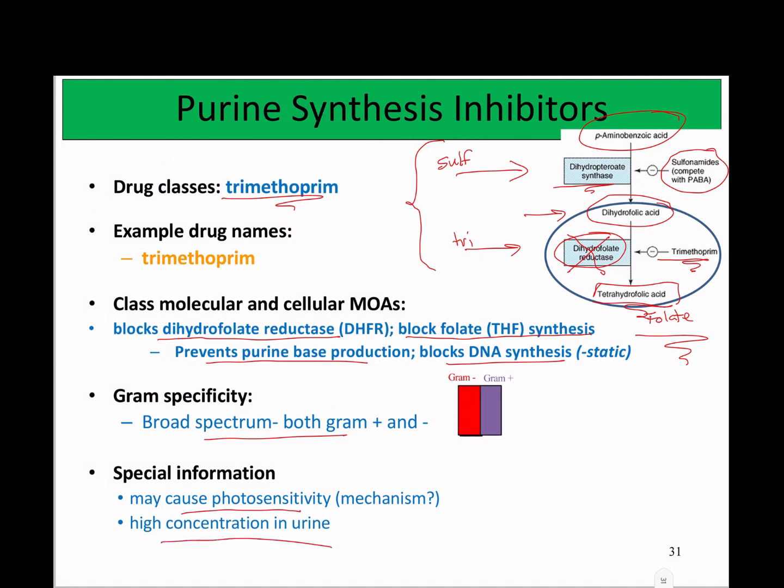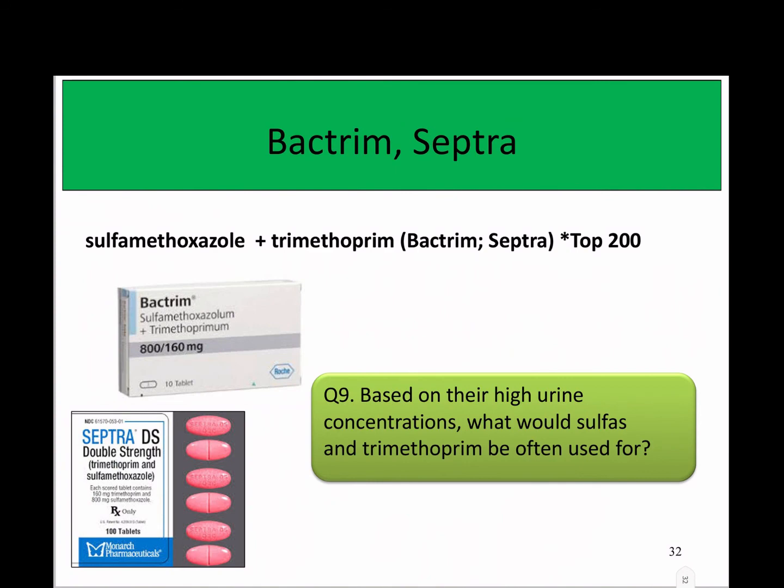The sulfa drugs also had high concentration in urine. So now we have two synergistic drugs that are concentrating in the urine, and that's going to be a great combination for treating urinary tract infections. That's what you're normally going to see it for. The brand names are Bactrim or Septra, and they're going to be that combo of sulfamethoxazole and trimethoprim. Based on their high urine concentrations, these are often used for UTIs.